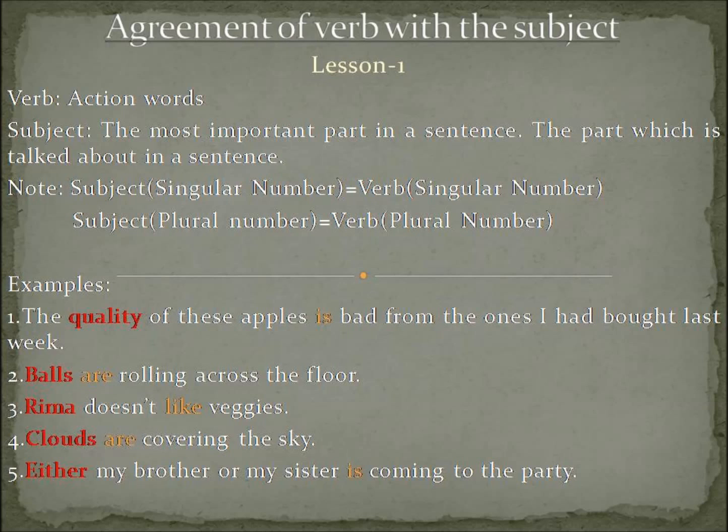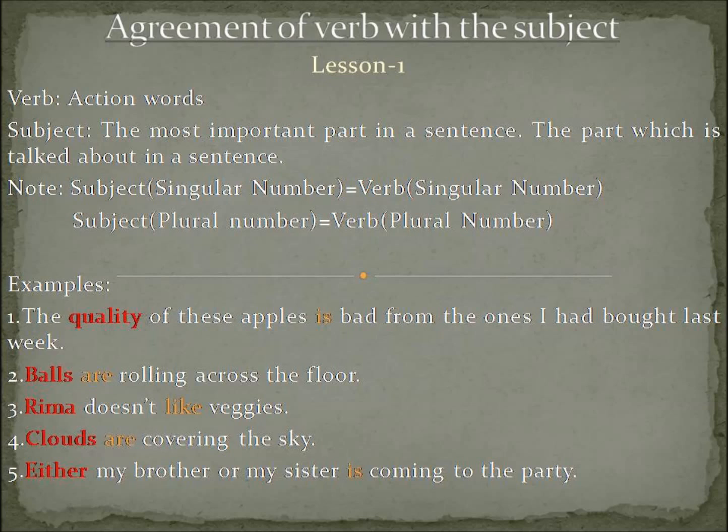And in case of agreement of verb with the subject, we will be focusing upon the subject and the verb. They will determine whether a subject will be singular or plural, and correspondingly the verb will be singular or plural. Now look at a few examples. I have jotted down very simple examples. I have tried to keep them as easy as possible so that it appears more interesting to you.